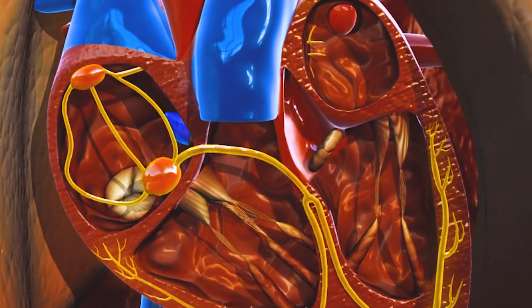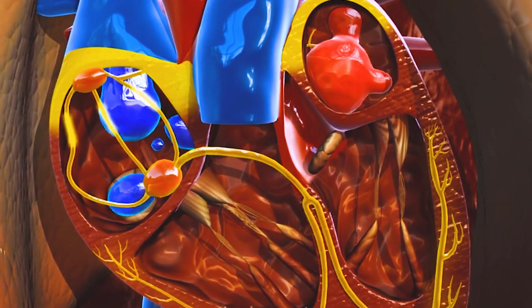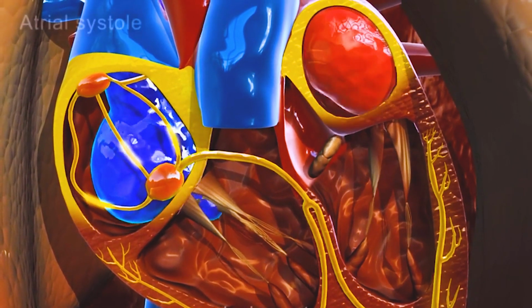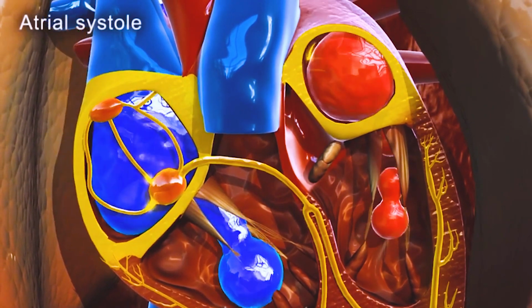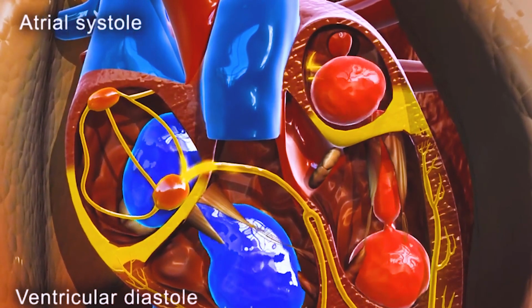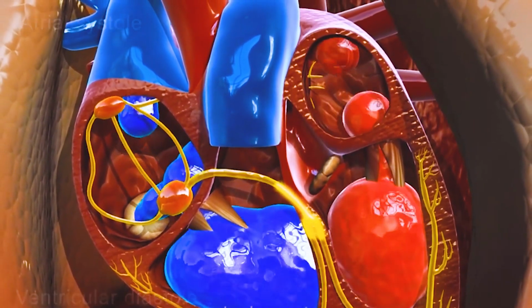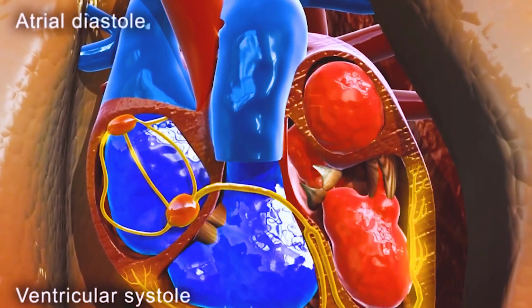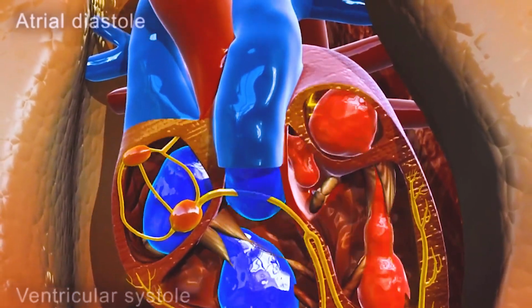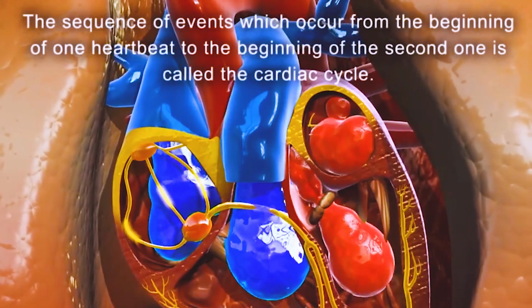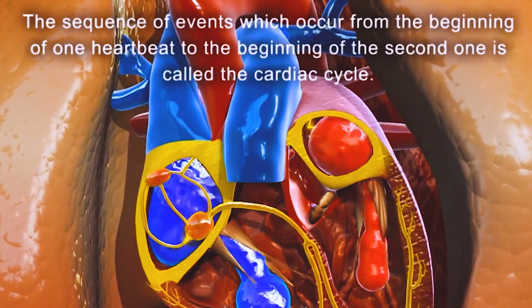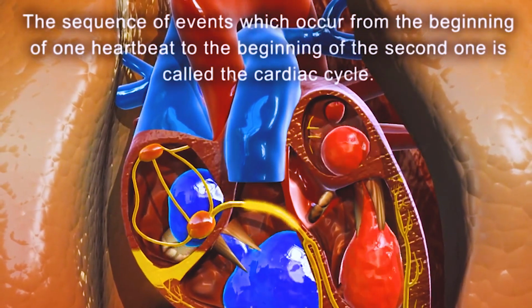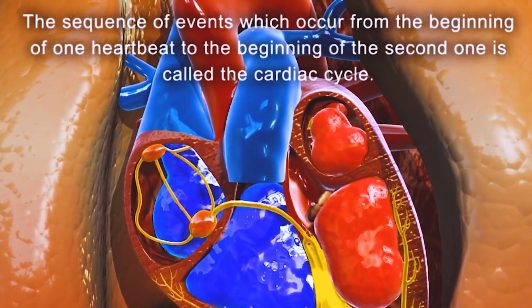Inside the heart, blood flows in a specific direction. The contraction of the atria is called the atrial systole. At this time, the ventricles are in diastole. Then the ventricles contract, and this is called ventricular systole, and the atria are in diastole. This sequence of events, which occurs from the beginning of one heartbeat to the beginning of the next, is called the cardiac cycle.